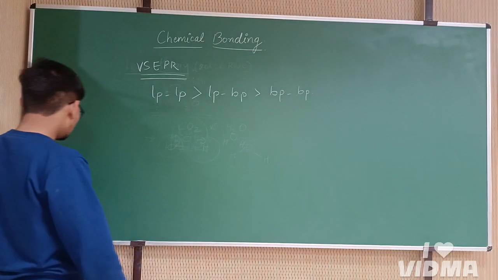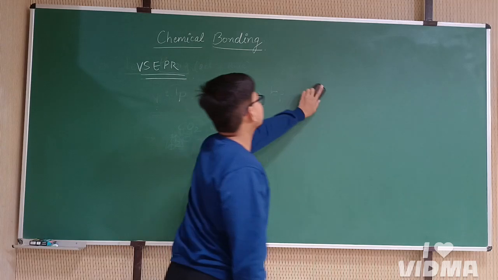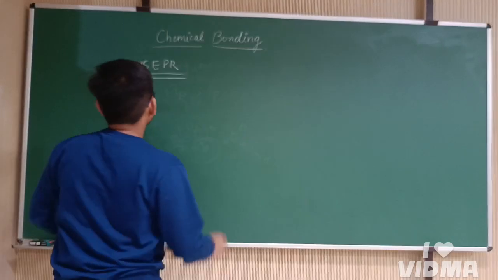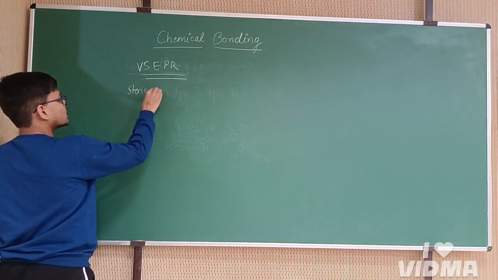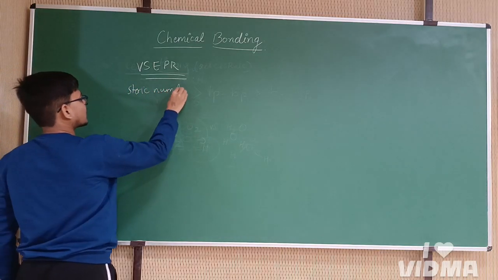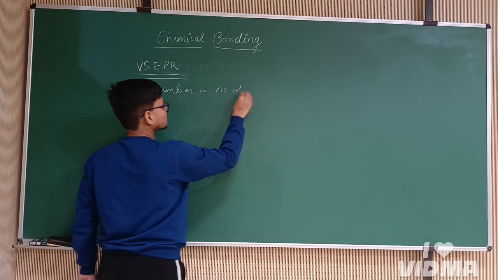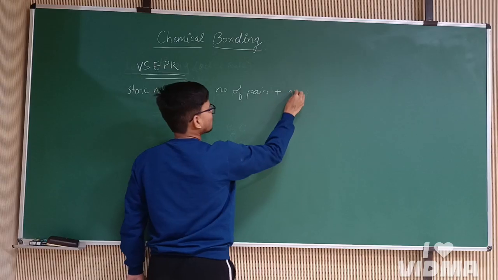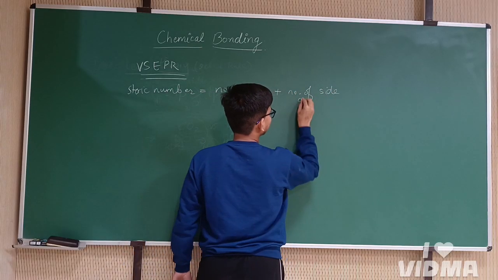As per this theory, we have the concept of steric number. Steric number can be given by the number of lone pairs plus the number of side atoms.